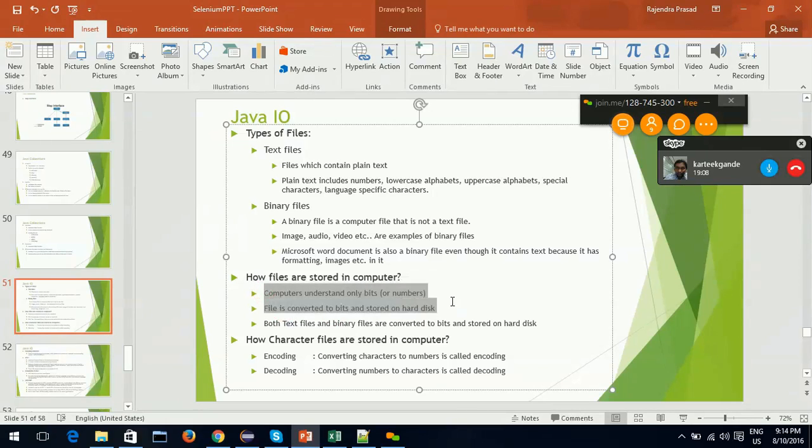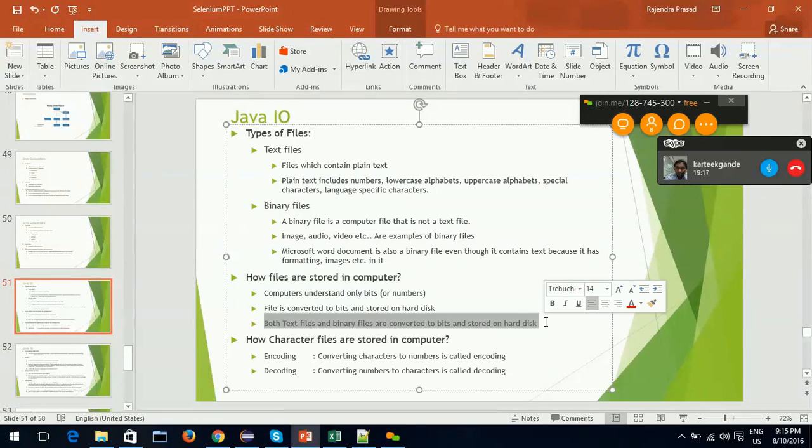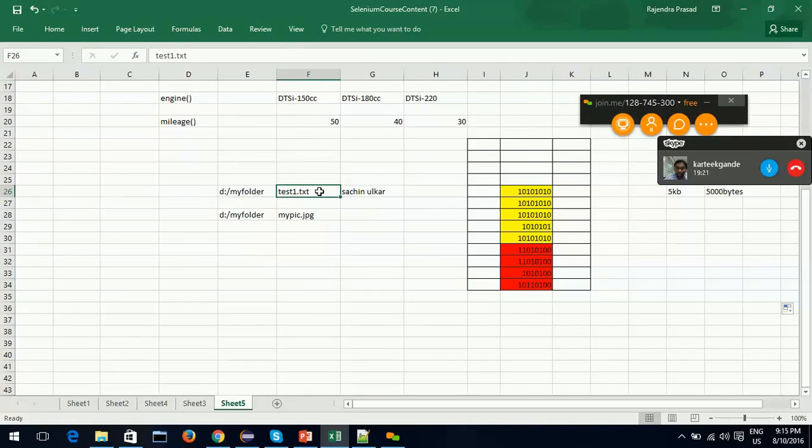Computers understand only bits. A file is converted to bits and stored on the hard disk. Both text files and binary files are converted to bits and stored on the hard disk. I'll just show you the example. This is just a text file, that is in yellow, and this is your binary file, that is the JPG file, in red. Both are converted to bits.